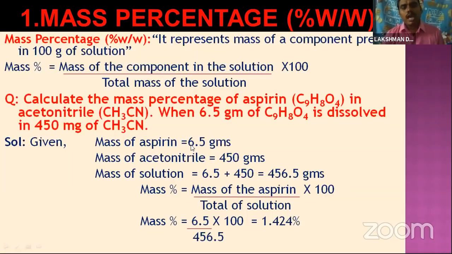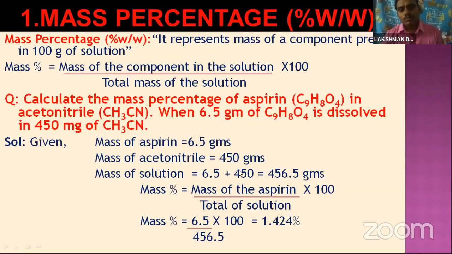So here aspirin is a solute and 450 grams of acetonitrile is a solvent, because in a solution the component with the largest quantity is the solvent and the lesser quantity is the solute. That's why aspirin is a solute and acetonitrile is a solvent.